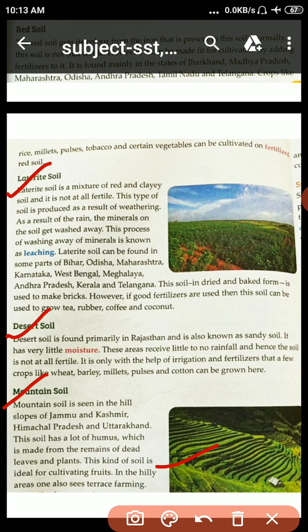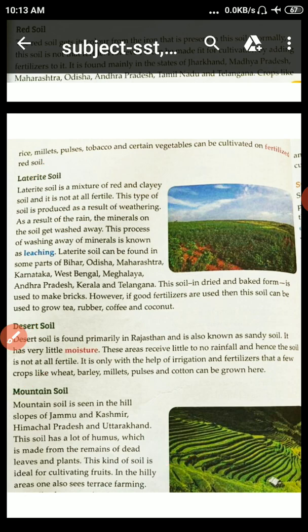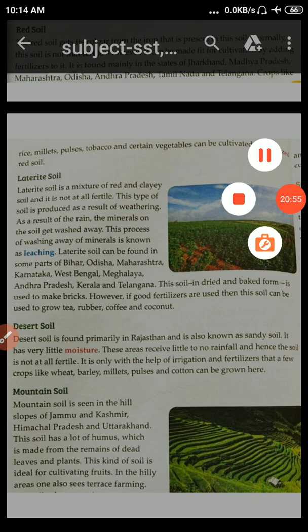Okay, students, there is variety in India. Different types of soil we find in India, and India is blessed with many kinds of soil due to differences in physical features and climate. And one important thing is, it takes about 100 to 1000 years to form 1 centimeter of soil. Okay students, thank you so much for listening to me.